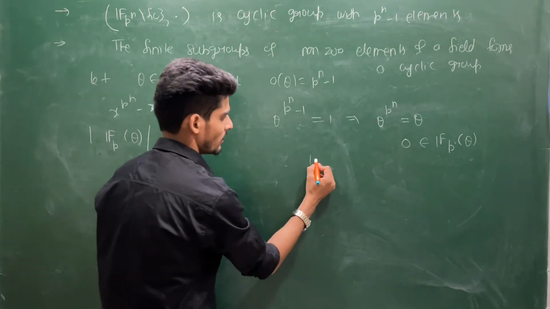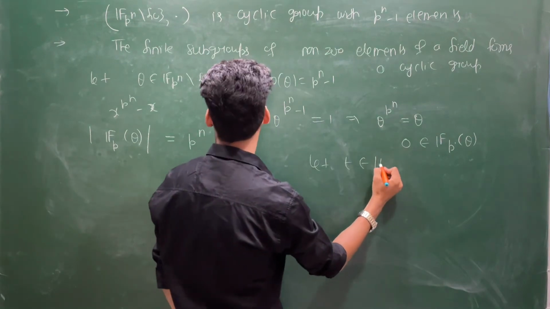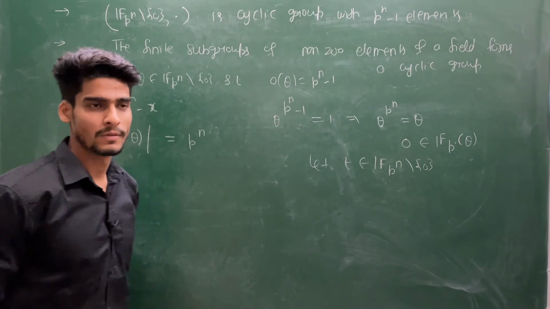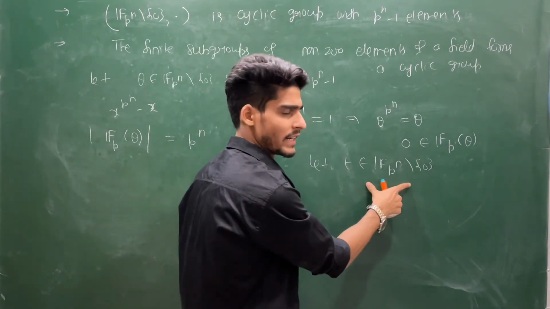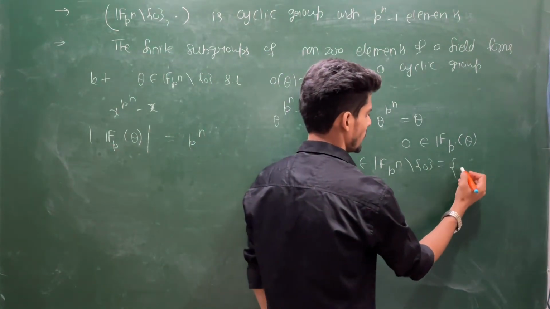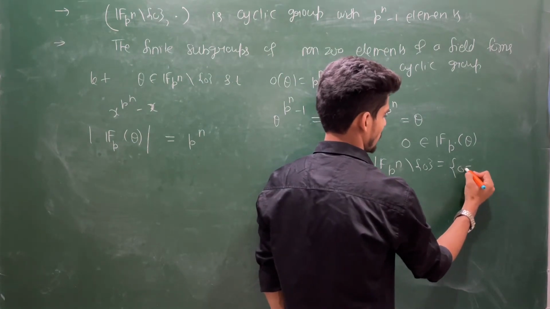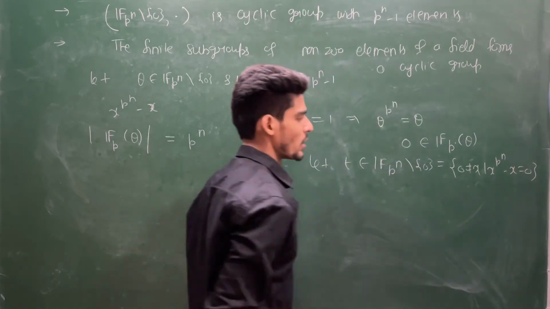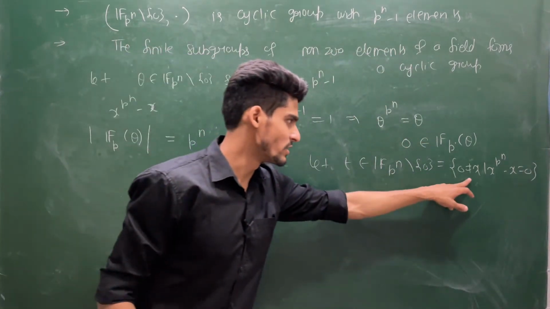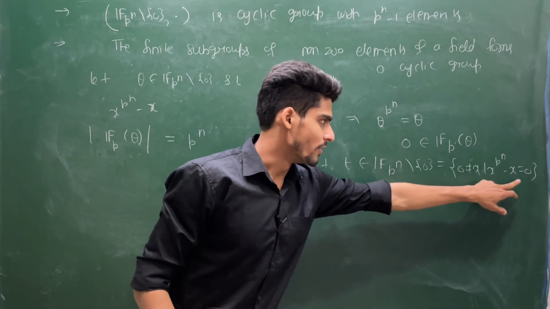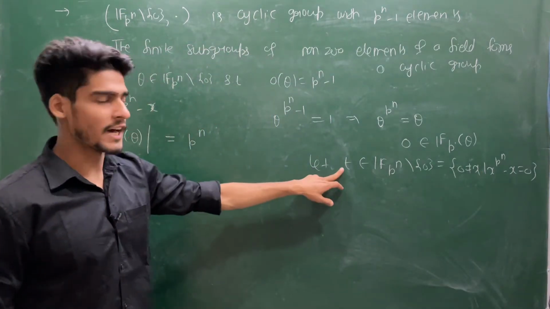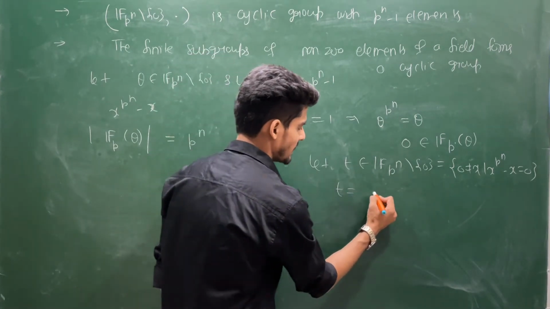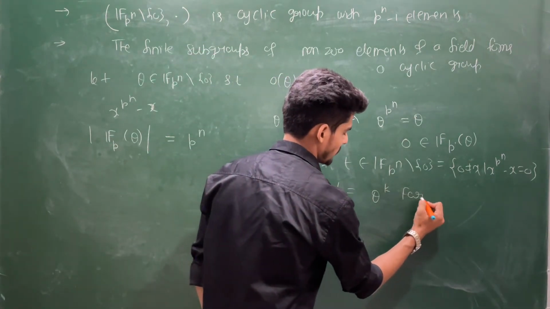Let t be any arbitrary element of Fpn minus 0. You can think this is nothing but the collection of all non-zero elements which satisfy this property, because Fpn minus 0 is nothing but the collection of all non-zero elements which satisfy this equation. So you choose any arbitrary element. But this is a cyclic group, so this t can be written as theta to the power k for some k.